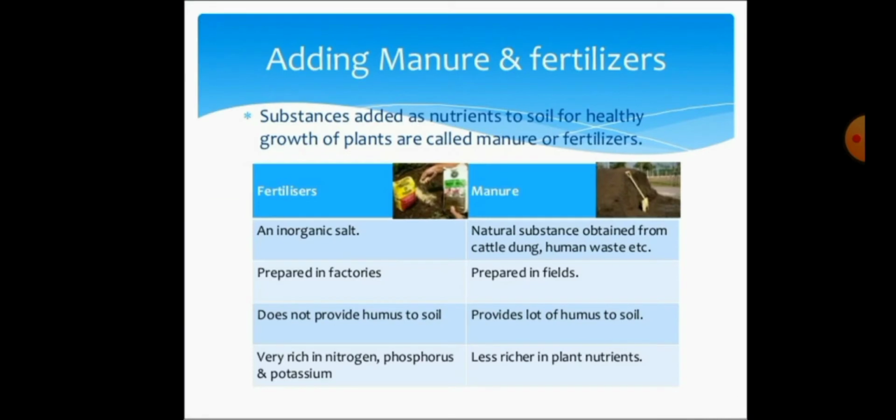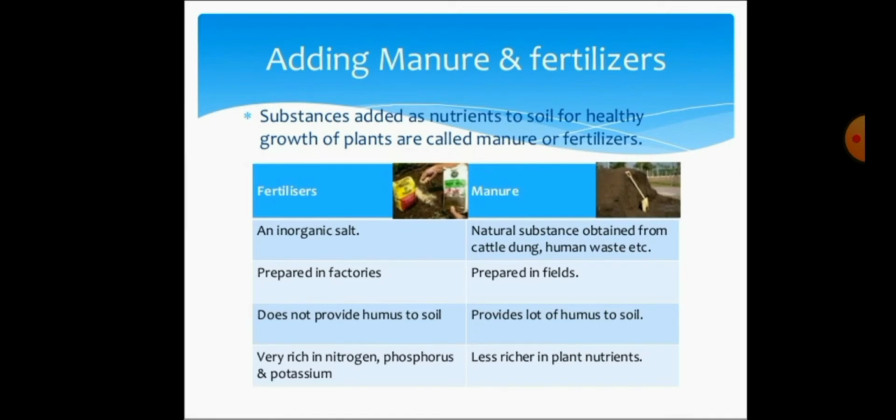sowing. Next, coming to adding of manure and fertilizers. The first step is preparation of soil. Already we prepared the soil for crop production. After preparation, you have to do sowing, the plantation of seeds in the particular area of soil. The third very important step: after sowing of seeds, you have to add manure and also fertilizers for healthy development of the seeds.